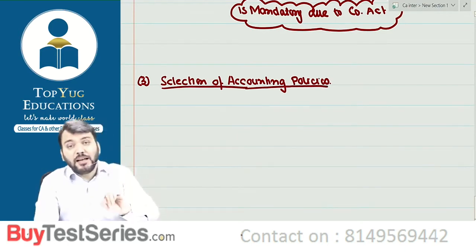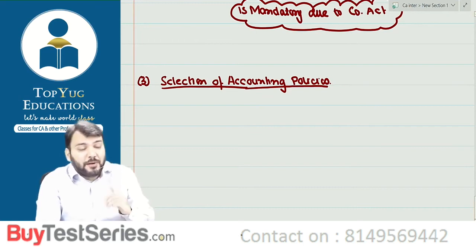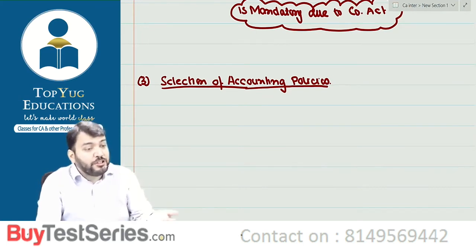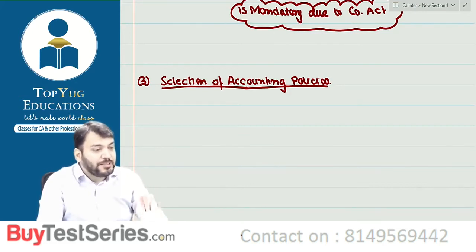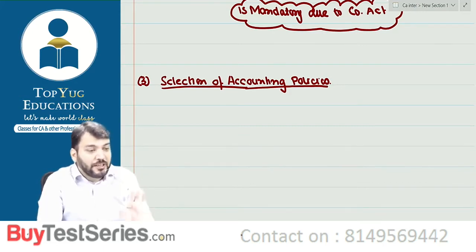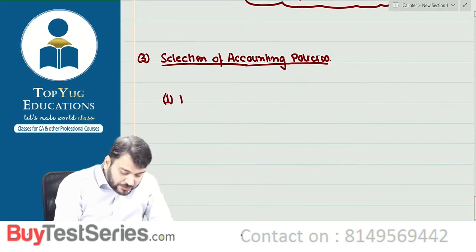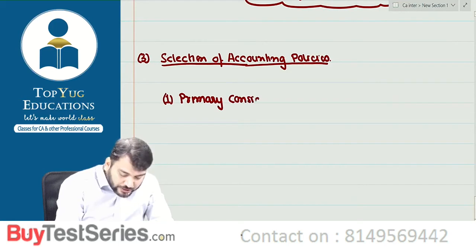Now, how to select our accounting policy? It might happen that our accounting standard has prescribed different accounting policies. So which accounting policy needs to be selected in what circumstances, that we need to understand. For this, they have given first the primary consideration. Write down primary consideration.